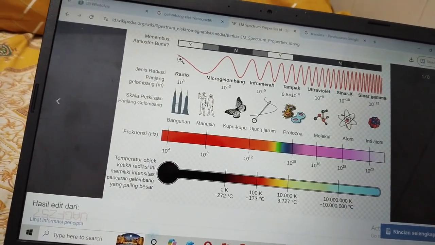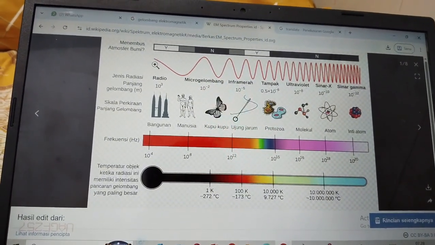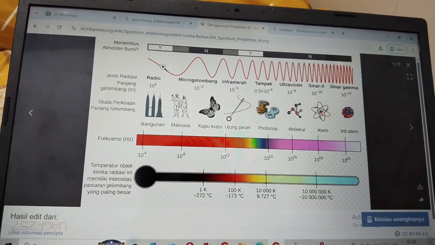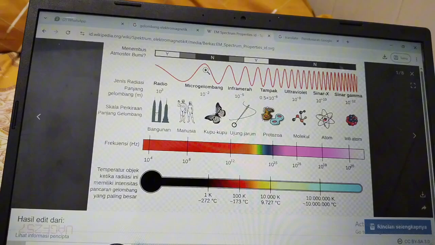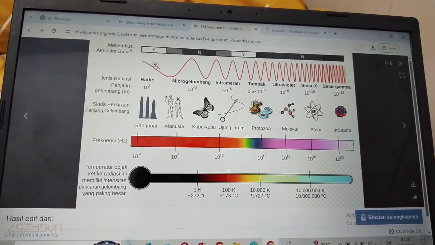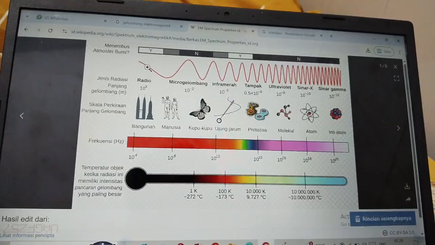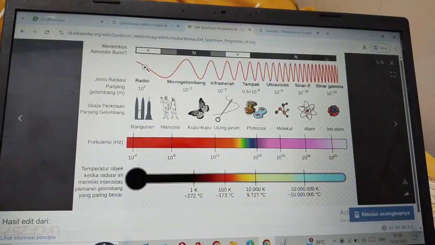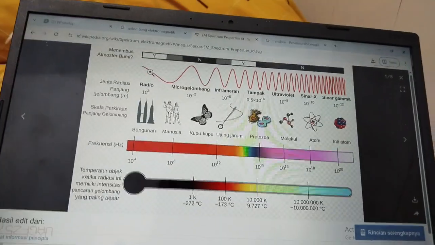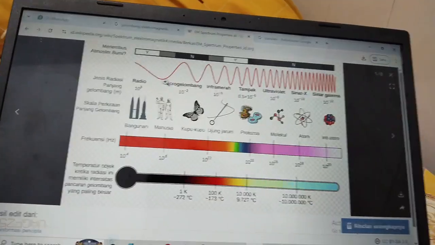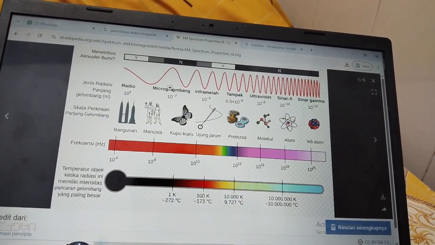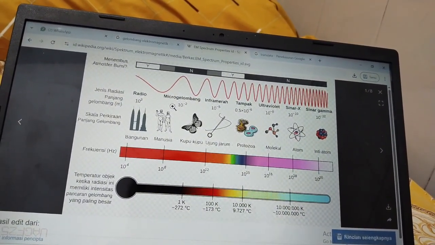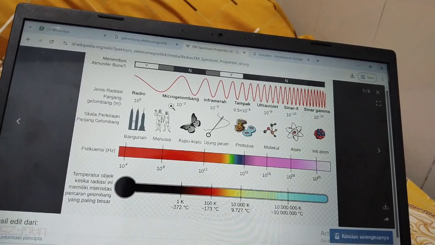Radio waves have the highest lambda and the lowest frequency, so radio waves have the lowest energy.